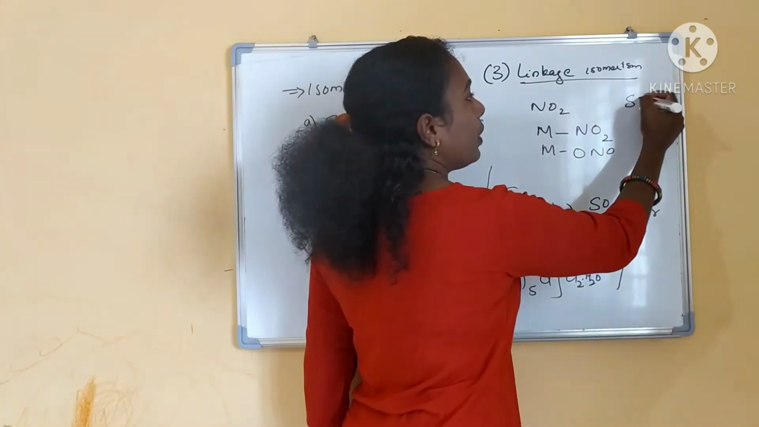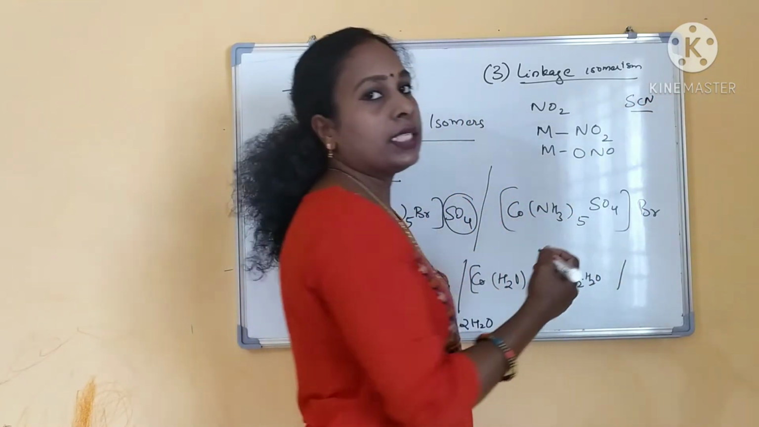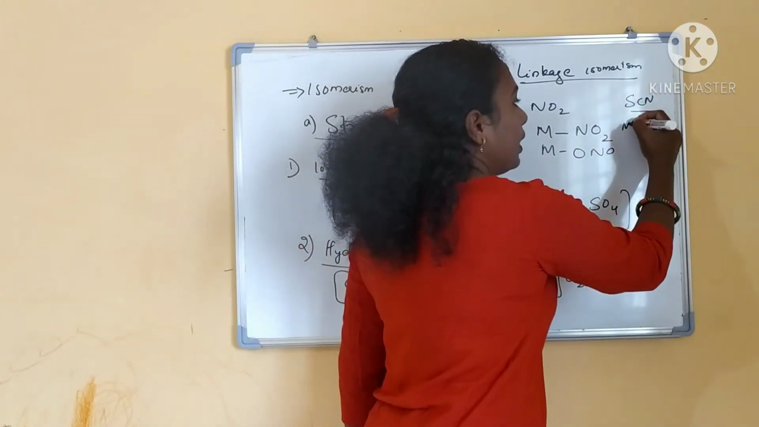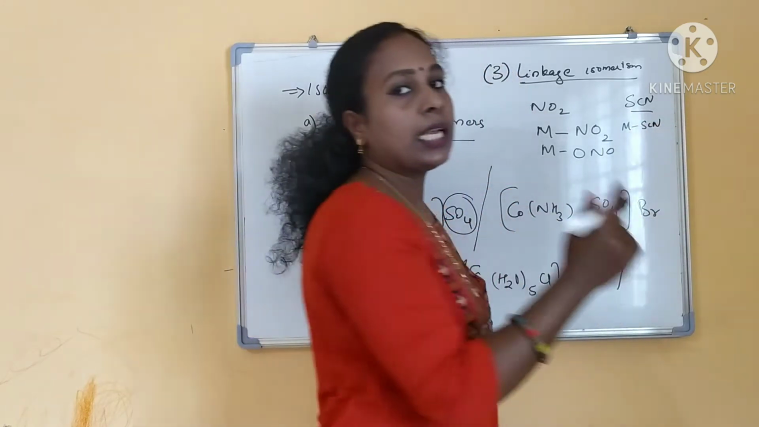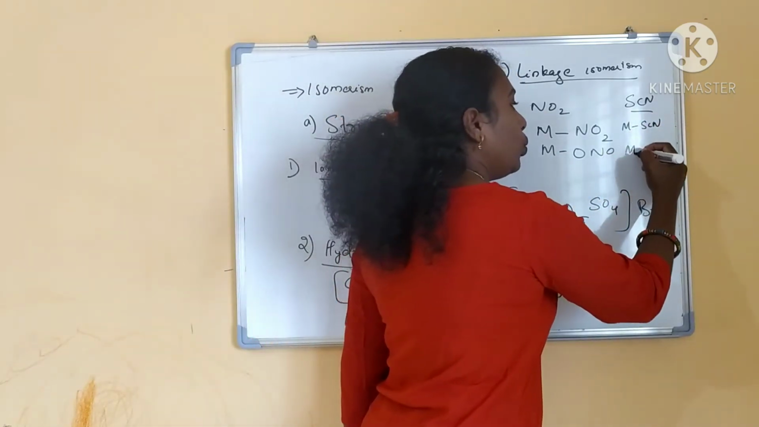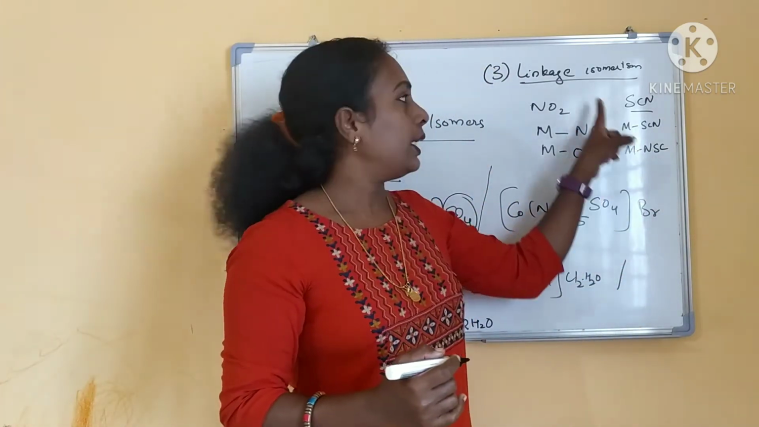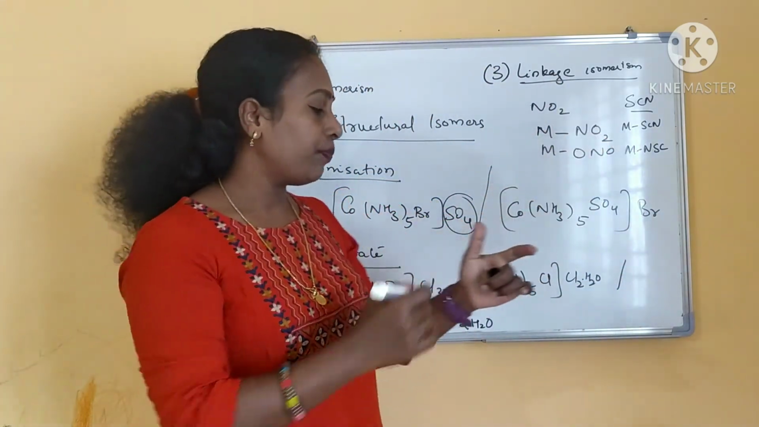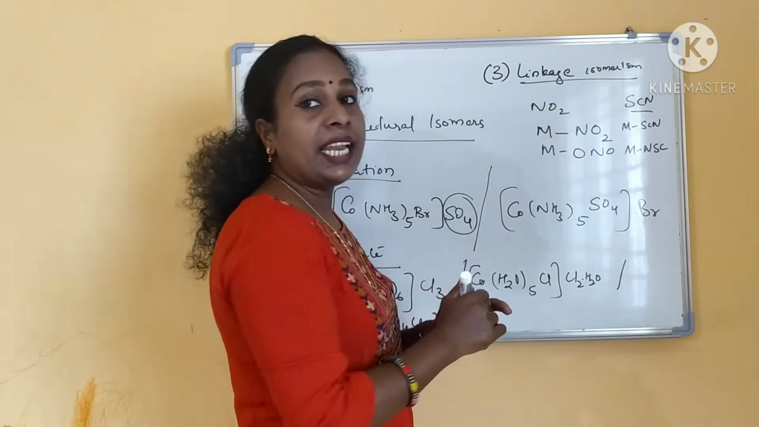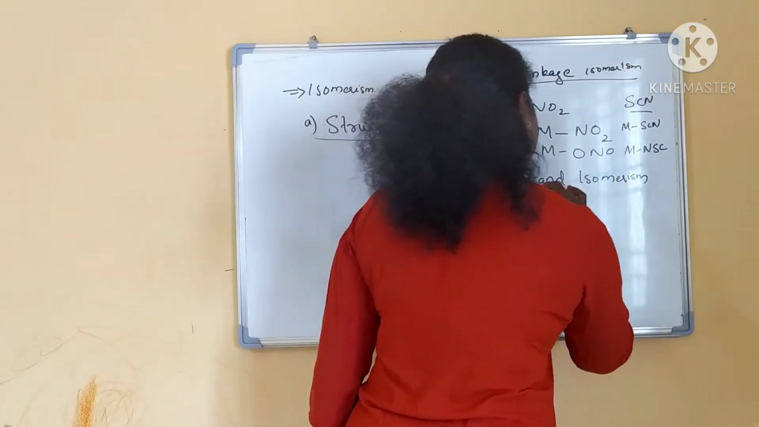The other example, if you are seeing thiocyanate, we have seen through sulfur atom it has bonded to metal, then it is thiocyanate, and through nitrogen atom if it is bonding, then it will be isothiocyanate. This is called linkage isomerism. The fourth one is ligand isomerism.